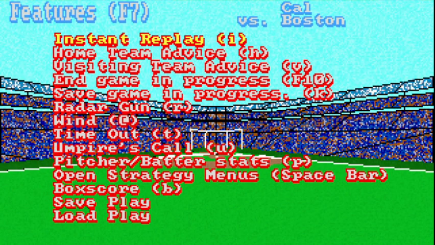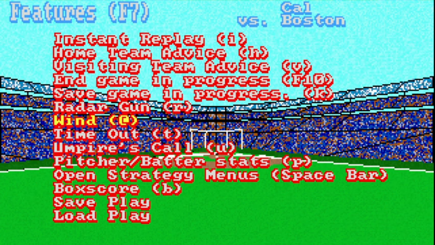Features. Here's some of the features which also have a corresponding key. Instant replay. You can ask Earl's advice on a specific situation. You can save your game in progress.